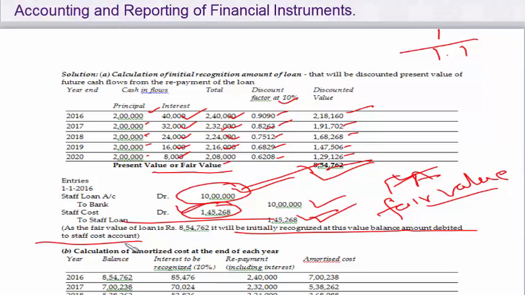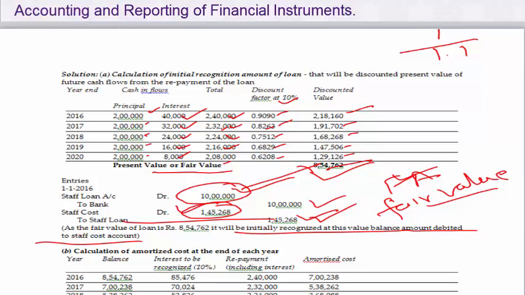Suppose PQ Limited has the intention to sell this loan in the market after initial recognition, then it is held for trading. Then its business model is to do trading in the loan. And it will collect its cash inflow not from repayment of the loan or the interest, but by selling the loan at fair value.